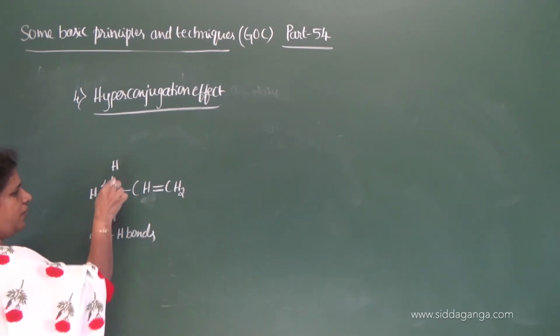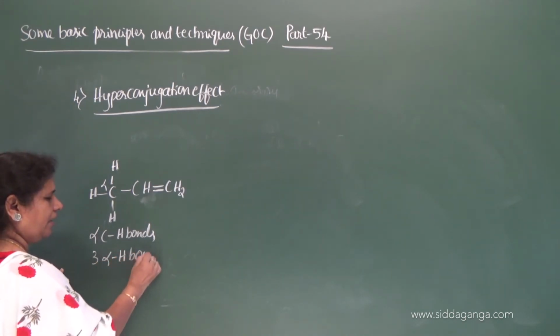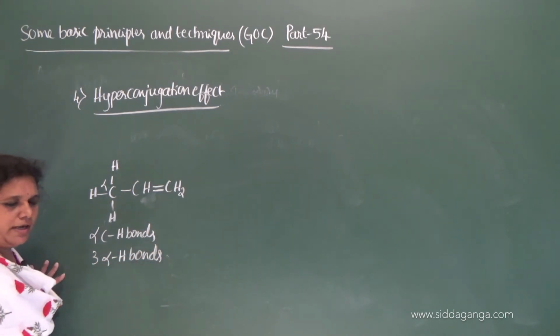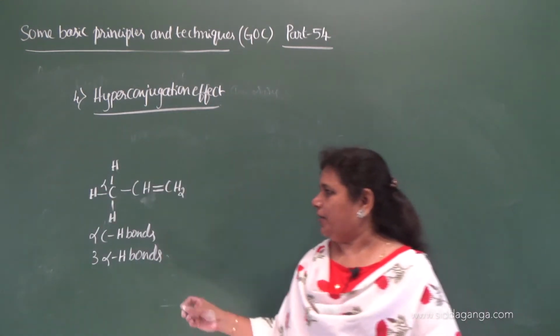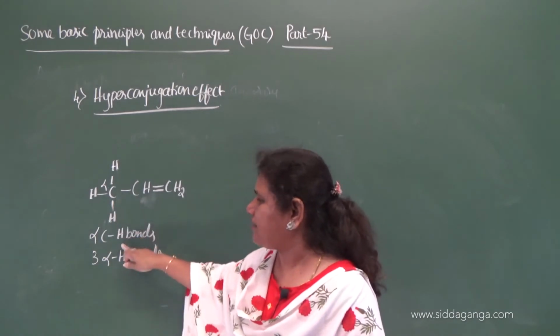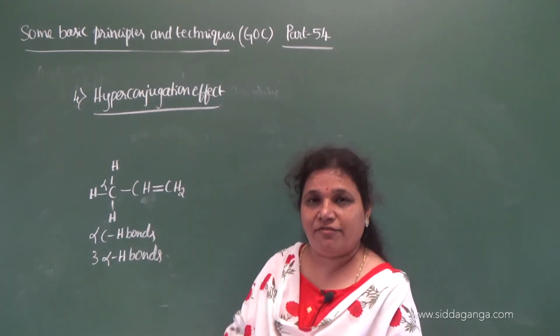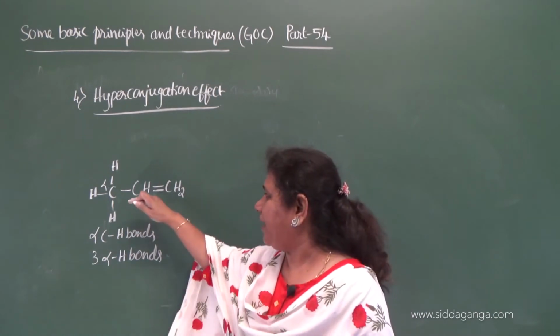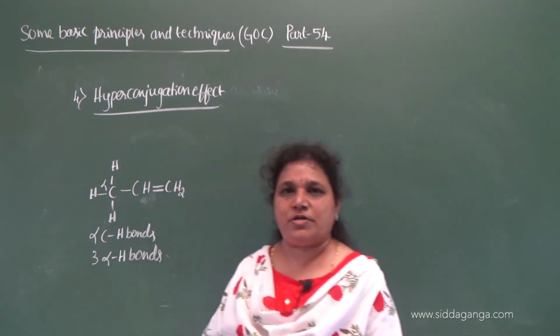There are 3 alpha C-H bonds in the methyl group. When the methyl group is attached to the ethene molecule, this carbon becomes alpha. And these hydrogen atoms are nothing but alpha hydrogen atoms, because they are adjacent to the functional group. There are 3 alpha C-H bonds.